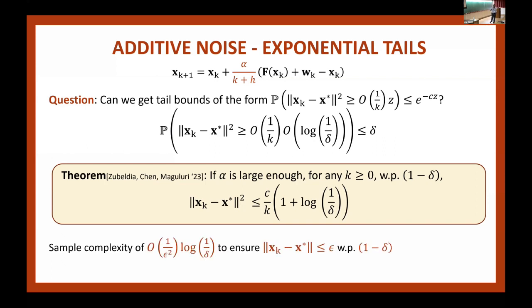So I can again talk about sample complexity, but now the sample complexity is of a different flavor. Earlier, I wanted expected mean square error to be less than epsilon. Now, the definition of sample complexity is that the norm of the error should be less than epsilon with probability 1 minus delta. And the question is, how many samples do I need for that? Using this bound, if you invert it, you can show that the sample complexity is of the form 1 over epsilon square log 1 over delta. Sorry, this should be O, there's no O tilde.